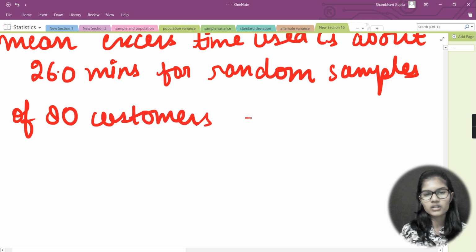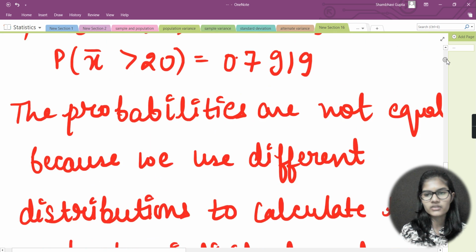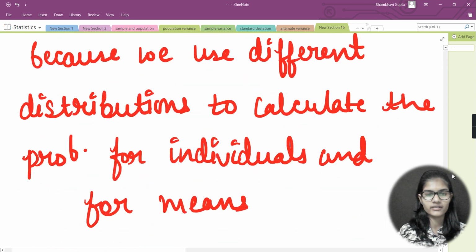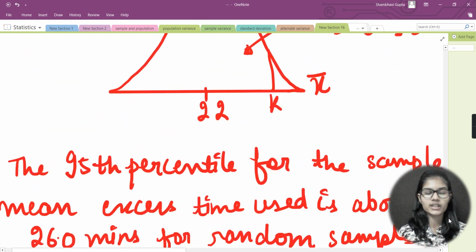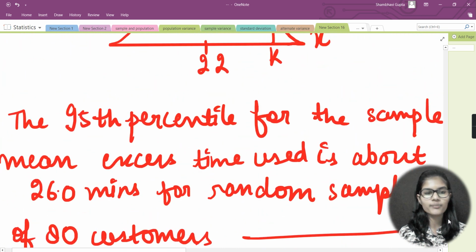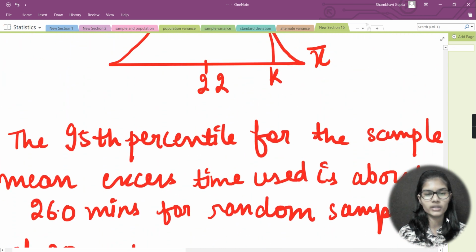The rest of what I wrote in the question I will not repeat here: it was for 80 customers who exceed the basic contract time allowance. So for them it is 26.0 minutes.